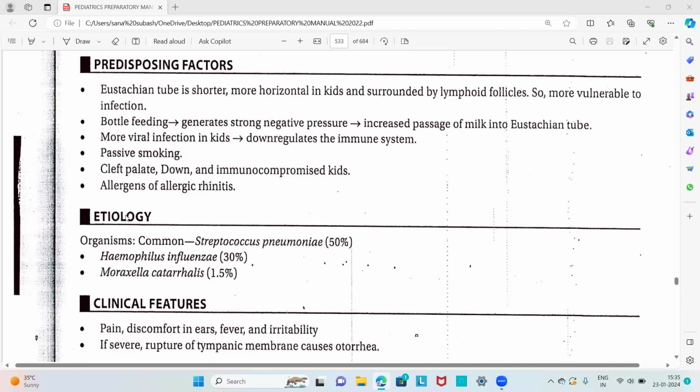Then about the etiology, the most common organism involved is Streptococcus pneumoniae, in about 50% of cases. About 30% of cases are caused by Haemophilus influenzae, and 1.5% of cases by Moraxella catarrhalis. So the most common is Streptococcus pneumoniae, the second is Haemophilus influenzae, and the third is Moraxella catarrhalis.